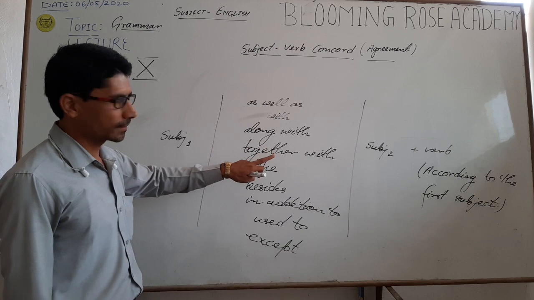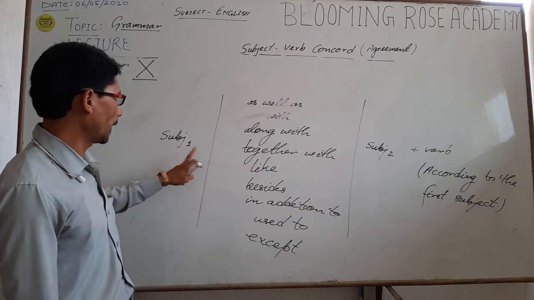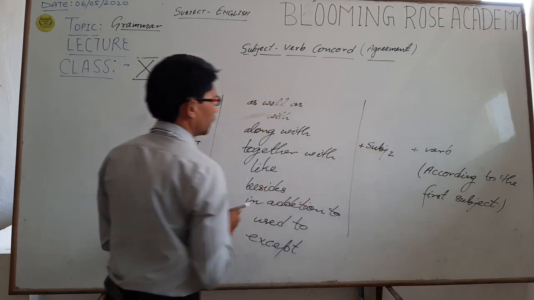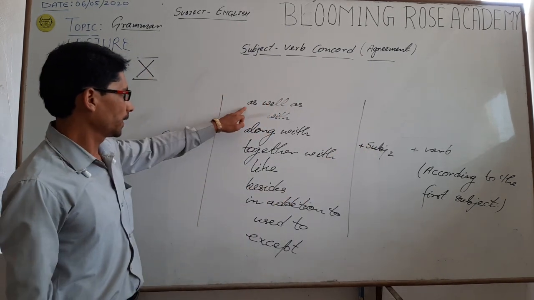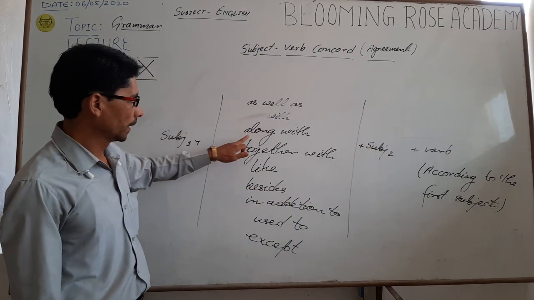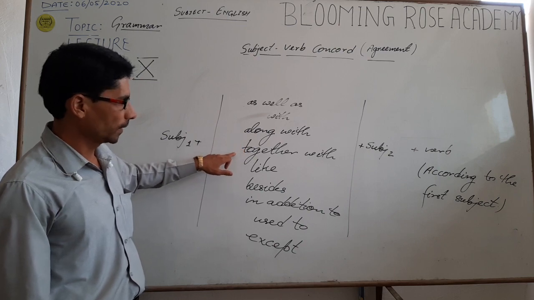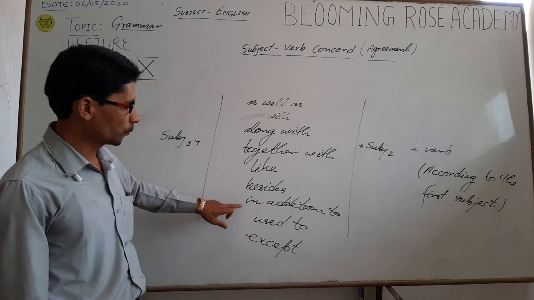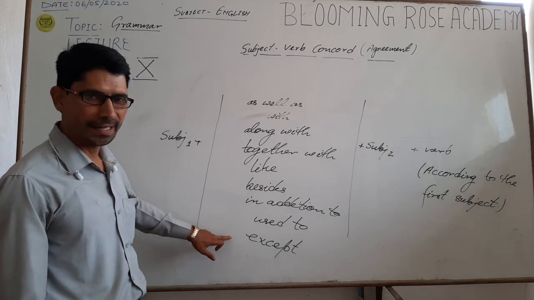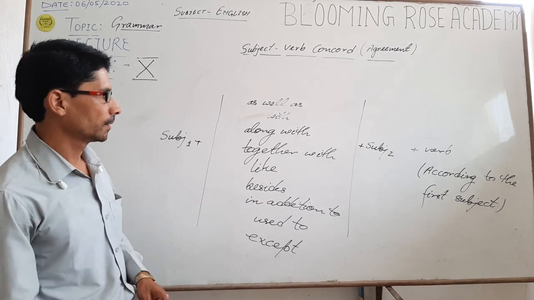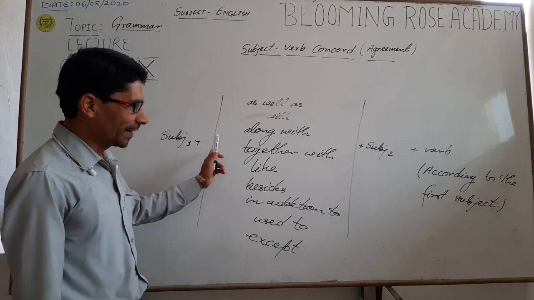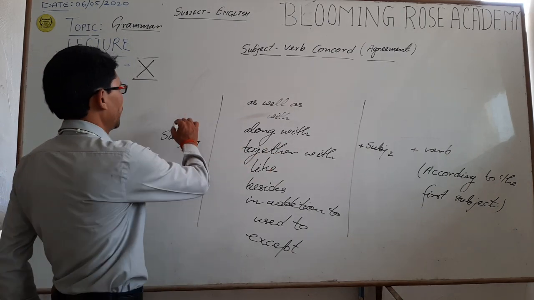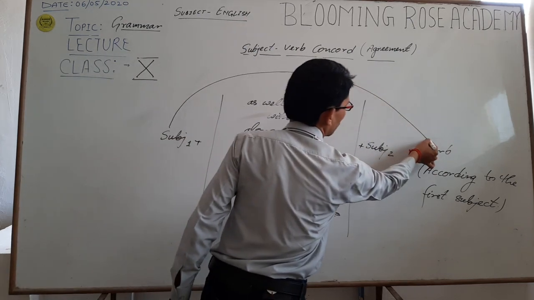If two subjects are connected with words like as well as, with, along with, together with, like, besides, in addition to, used to and except, then the verb after these two subjects is always placed according to the first subject.